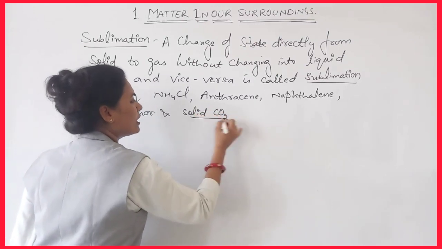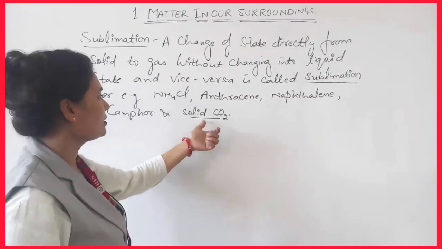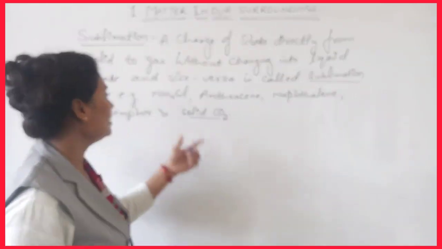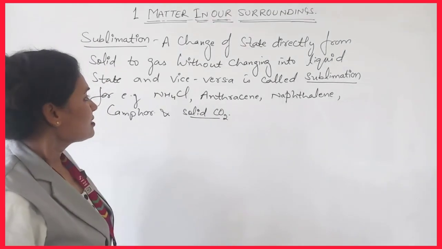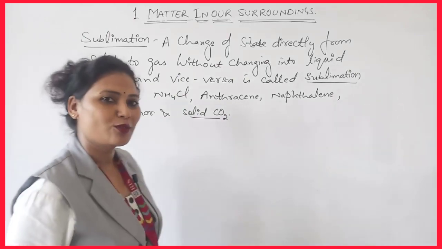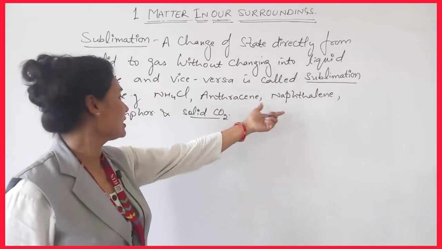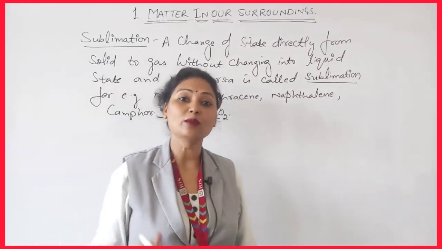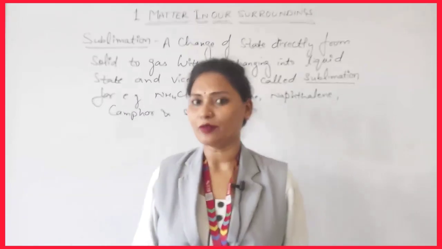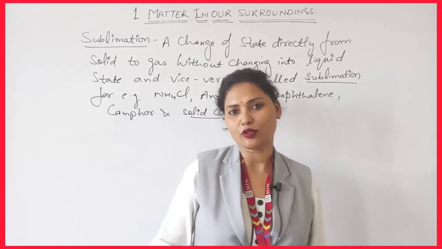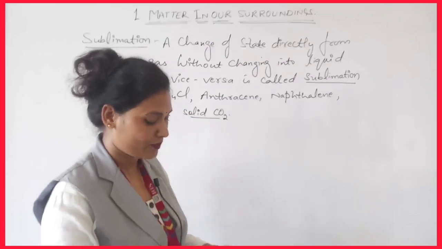That substance undergoes the sublimation process. Some other examples I have told you: anthracene, naphthalene, camphor, solid carbon dioxide, ammonium chloride, that is NH4Cl, and iodine vapors also. Solid iodine directly changes into the vapor form. So you can take iodine.